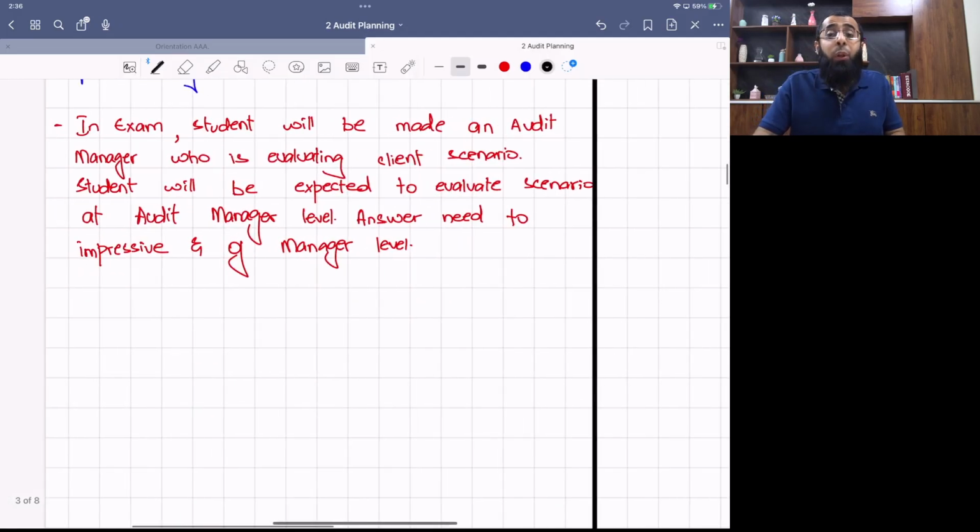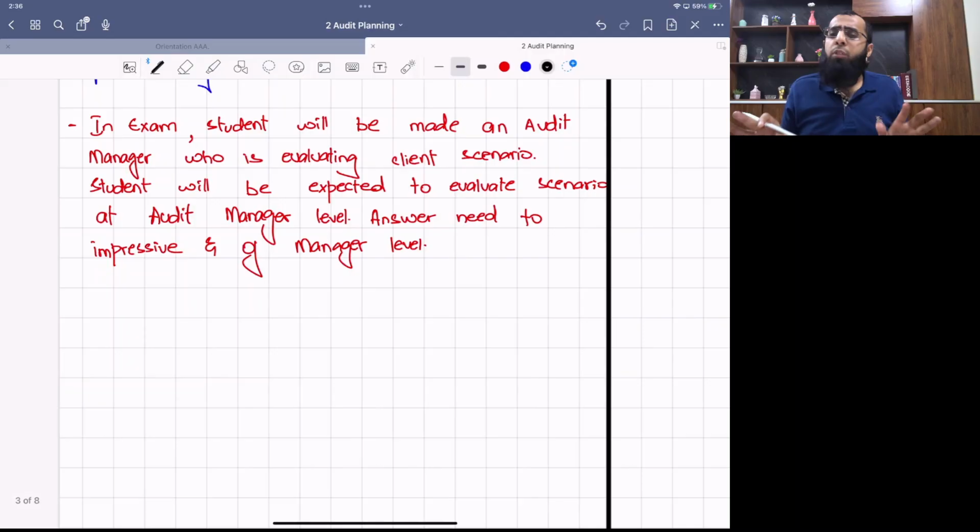Okay. If you look at my approach, you know that I teach in very much detail. We first discuss the concept of audit planning. Then we discuss the concept of business risk. Now we are having a discussion on the exam focus thing. We discuss how you have to draft a risk, like how you have to write a business risk. While writing a business risk, you identify first, you comment on its impact, and then you give an evaluative comment.